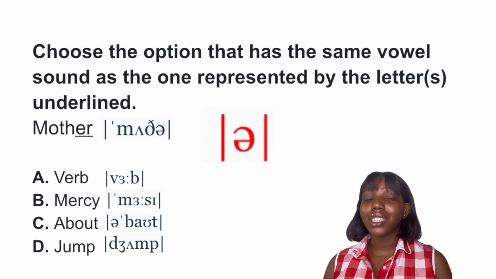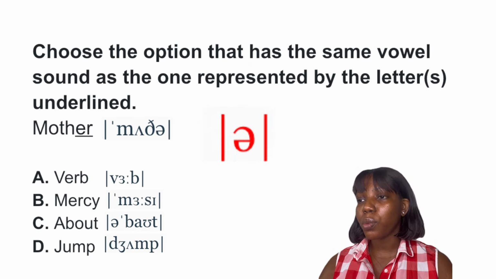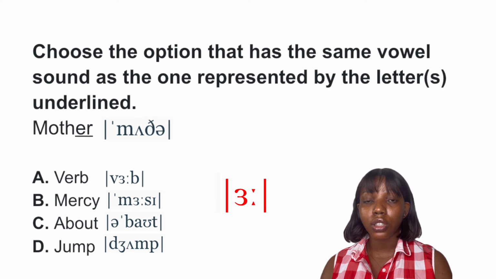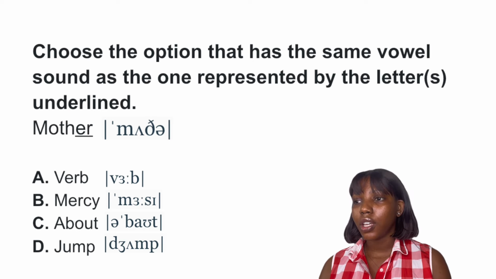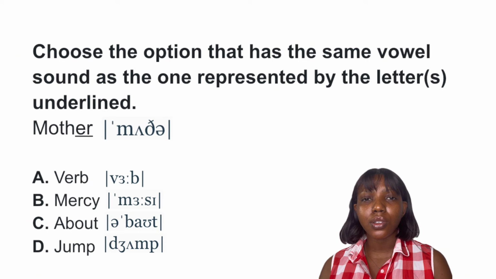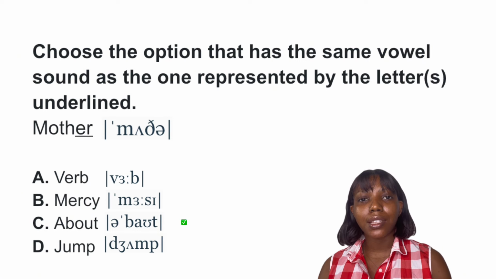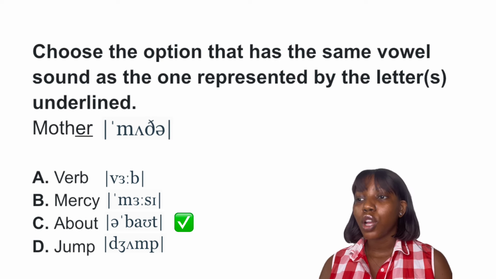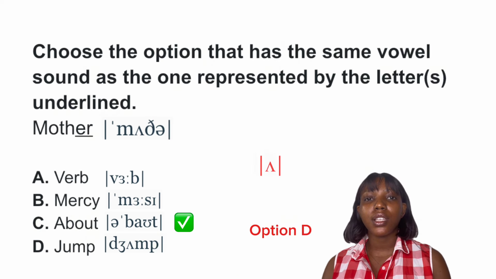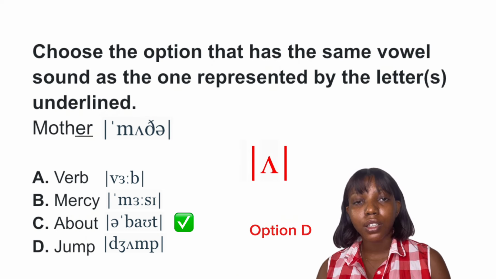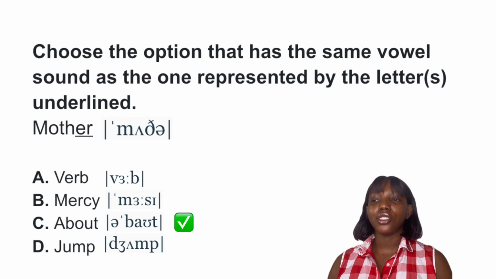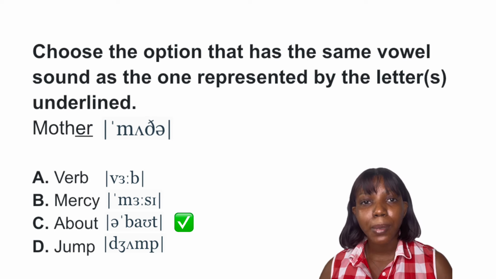Okay, so this is the laziest sound in the English language. What we have in option A is the longer version, verb. Option B is also the longer version of it, mercy. Option C is the correct answer to this question because the letter A in about has the schwa sound, about. What we have in option C is jump. So the best answer to this question is option C, about.